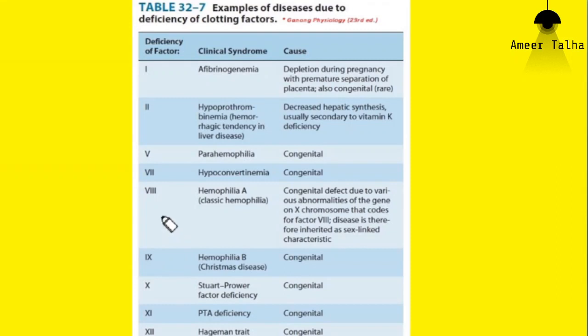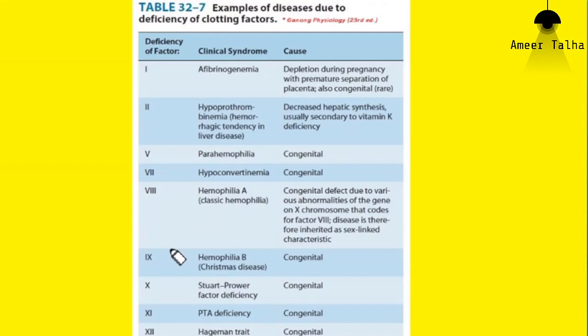So deficiency of clotting factor 8, that is anti-hemophilic factor A, will lead to hemophilia A. And this is known as the classic form of hemophilia, or classic hemophilia.